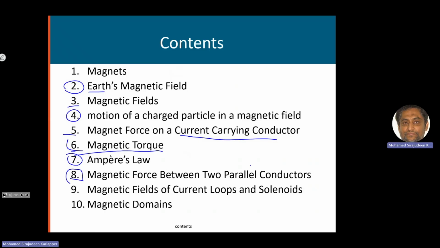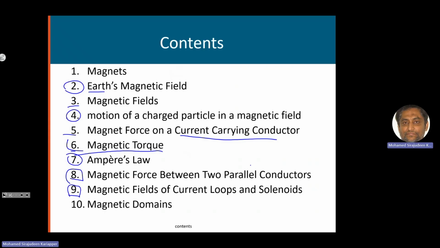Then we will see that when you have two conductors carrying current, say keep them in parallel, they will have a magnetic force between them. Sometimes it will be an attractive force, the wires coming closer if the currents are in the same direction. If they are in the opposite direction, then it will be a repulsive force. We will see how that happens.